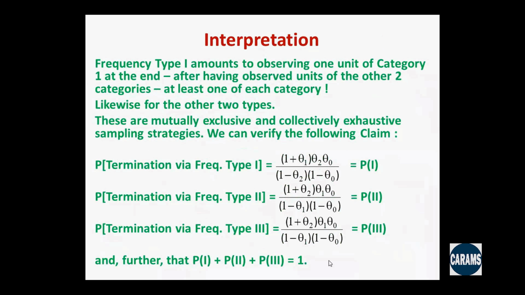We can verify that in terms of the termination via frequency type 1, that is P1, P2 and P3, those have been displayed here. And further, one can verify easily that the sum of the probabilities is 1, as it should be. So these are collectively exhaustive and mutually exclusive frequency types 1, 2, and 3. So given a sample which is a frequency count in one of these three types of frequencies, we have to find a method for estimation of P and Q unbiasedly.